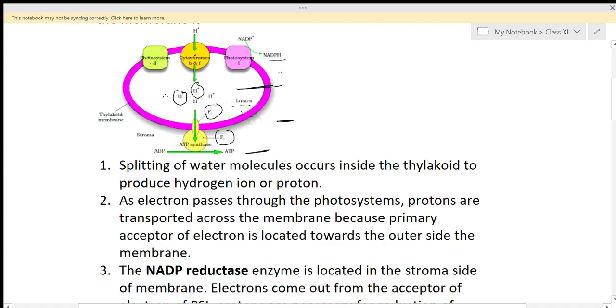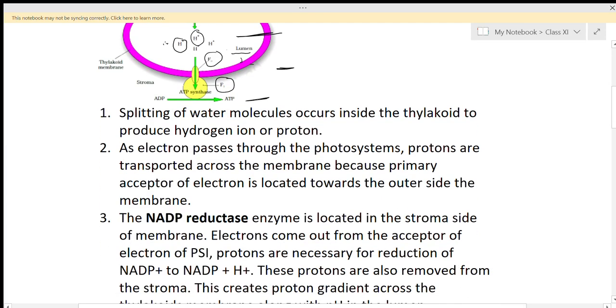So in this way chemiosmosis takes place in the thylakoid, and we will read these lines also. Splitting of water molecules occurs inside the thylakoid to produce hydrogen ions or protons. I explained that these H plus ions are produced by the splitting of water. H plus ions are the protons.